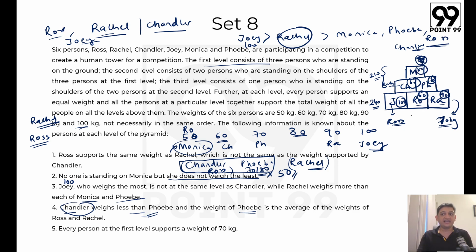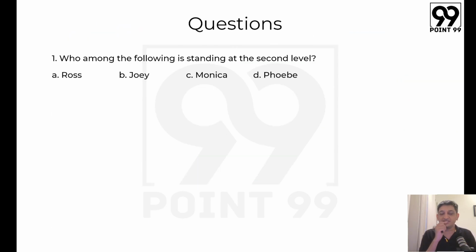And now we get the entire set here. Monica will be at the topmost layer with 80 kgs. Chandler will be in the second layer with 60, Phoebe with 70, Joey with 100, Ross with 50 and Rachel with 90 will be in the third layer. Now we can have a look at all the questions and we can figure it out.